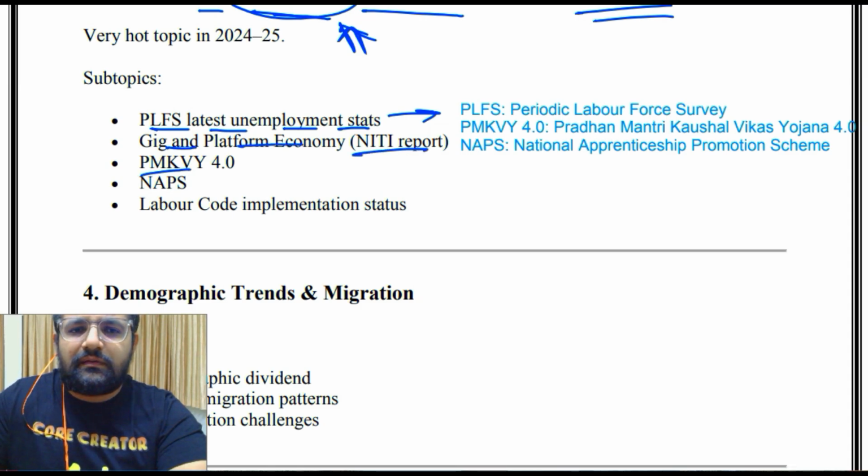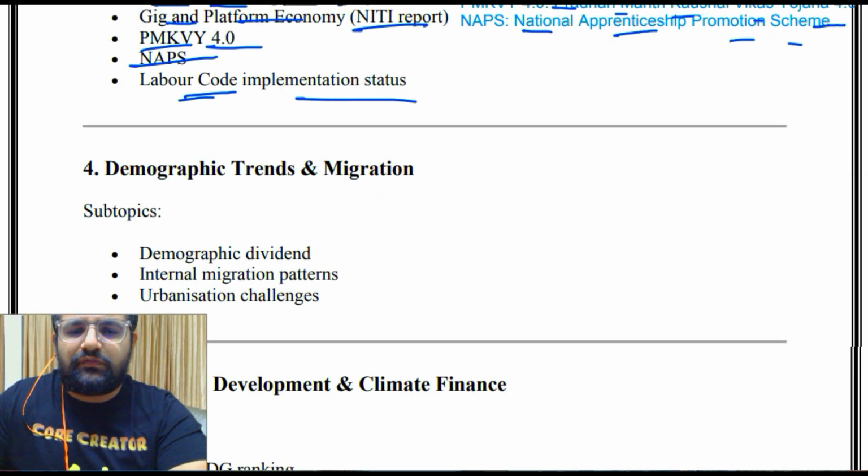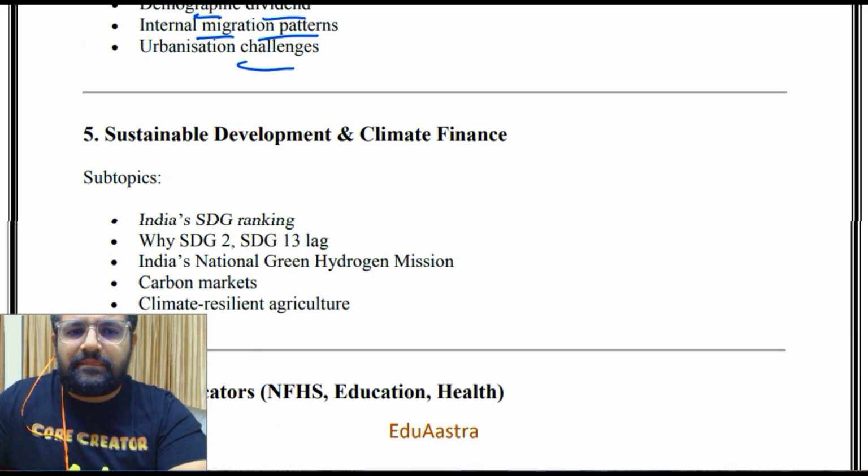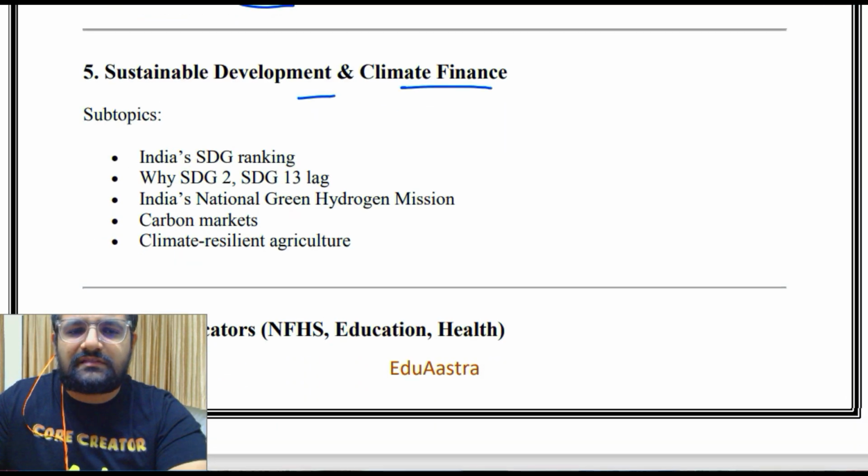Then PMKVY 4.0, that is प्रधान मंत्री कौशल विकास योजना 4.0. Then NAPS, that is National Apprenticeship Program Scheme. Then Labor Code implementation status. Then demographic trends and migration subtopics: demographic dividend, internal migration patterns, urbanization challenges. Then sustainable development and climate finance subtopics: India's Sustainable Development Ranking, why Sustainable Development Goal 2, Sustainable Development Goal 3 lag, India's National Green Hydrogen Mission, carbon markets, climate resilient agriculture.